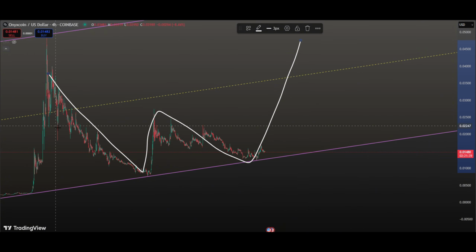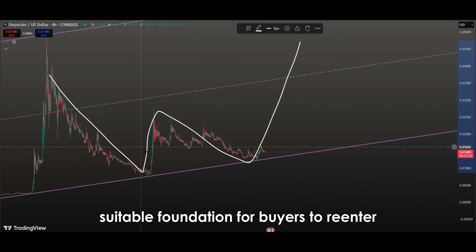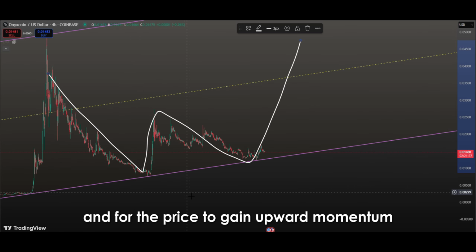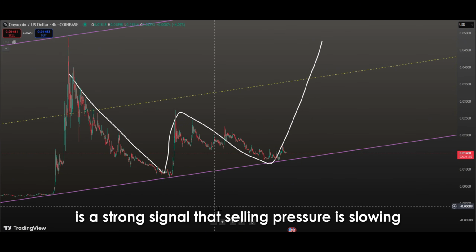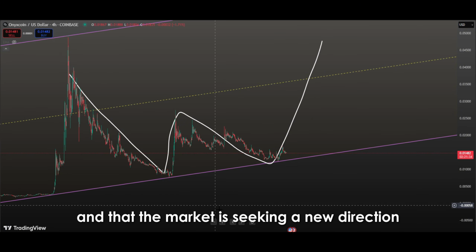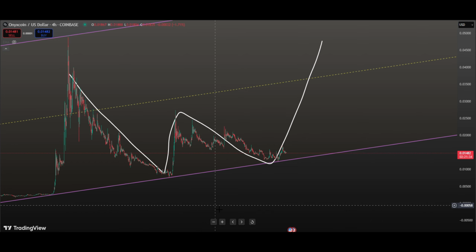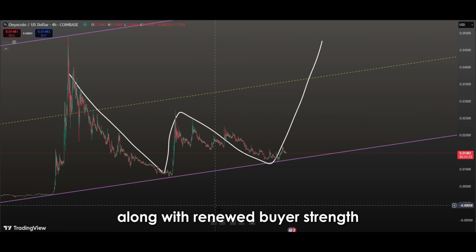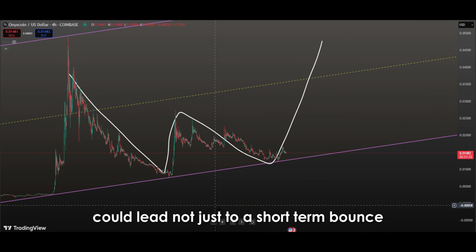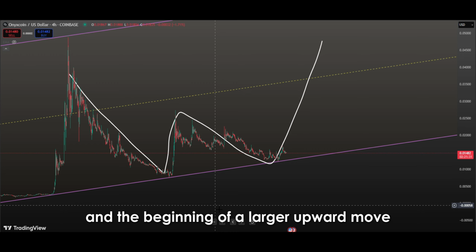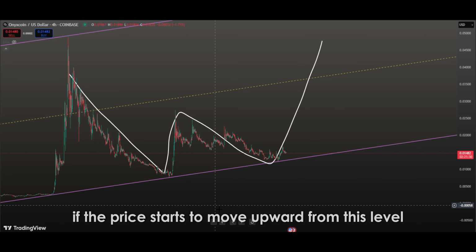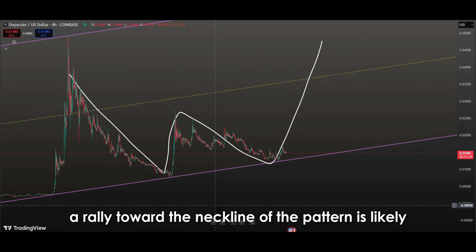The current price position points to one of the most critical parts of this pattern, the second bottom. This level provides a highly suitable foundation for buyers to re-enter and for the price to gain upward momentum. The price pausing at the second bottom is a strong signal that selling pressure is slowing and that the market is seeking a new direction. A recovery at this level, along with renewed buyer strength, could lead not just to a short-term bounce, but also to the completion of the W pattern and the beginning of a larger upward move. If the price starts to move upward from this level, a rally toward the neckline of the pattern is likely.